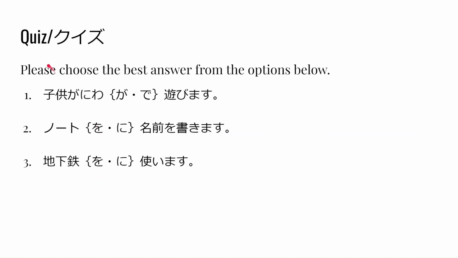Okay, so now let's have a quiz. So please choose the best answer from the options below. So now let's start with question number 1. 子供が庭遊びます。 Okay, please think of an answer. Okay, now let's check the answer. So then the correct answer is de. 子供が庭で遊びます。